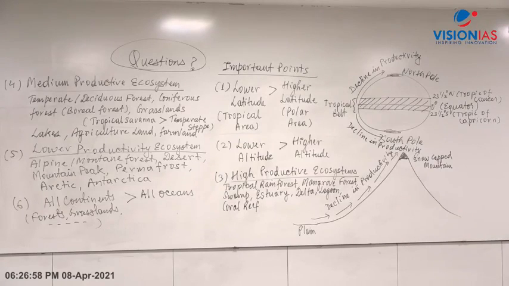And please write it down. Please write whatever I am writing on the whiteboard. Please write it down. So what I'll do here, just what I explained in terms of the geographical linkage of the ecosystem productivity here.